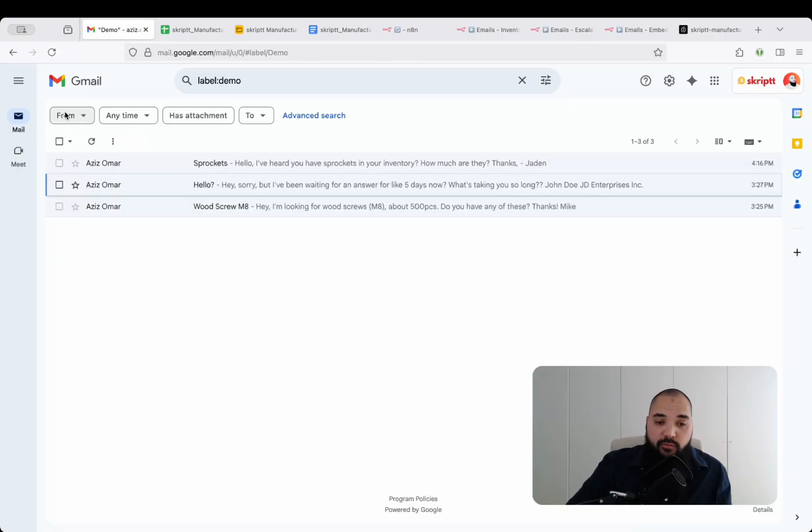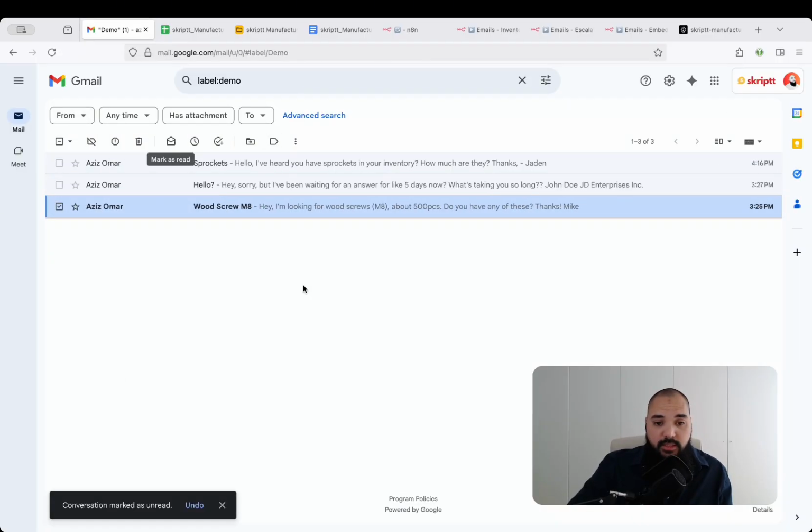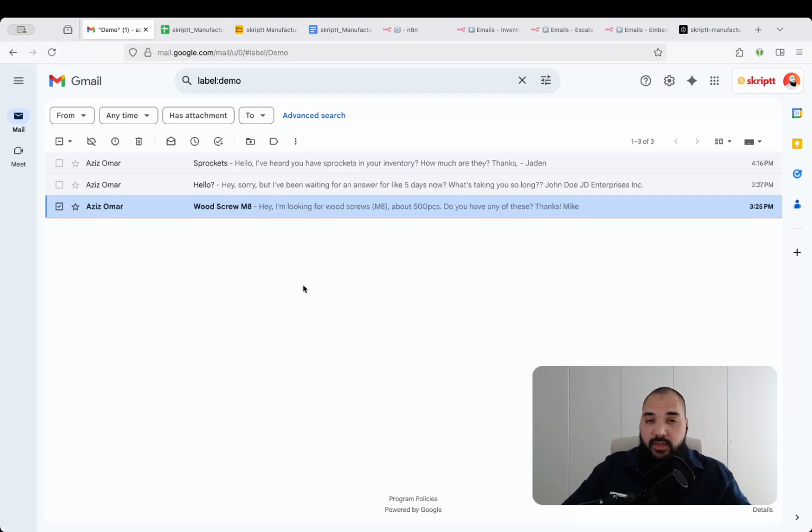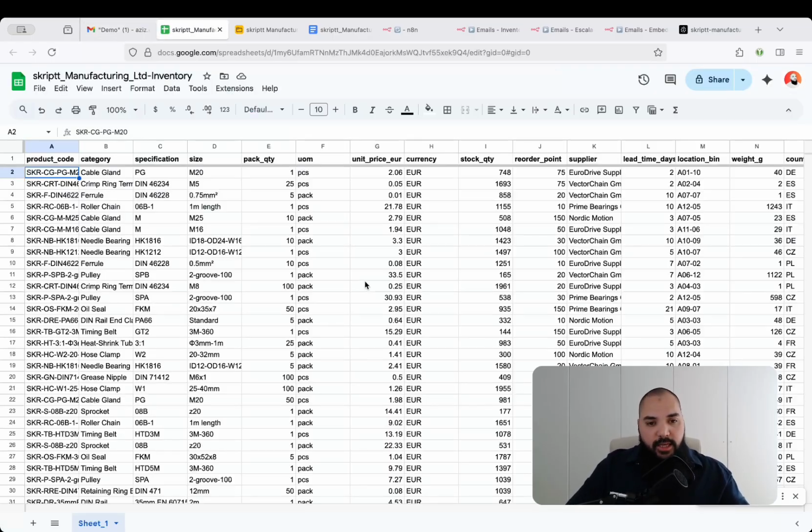And you might have to deal with these different kinds of inquiries and with these kinds of emails in different ways. And you want your email agent to adhere to certain principles. And then obviously also in regards to the product availability question, give the right answer, right? And let's say you have a database like this one. So this is just a simple Google Sheet, but this can be in Excel. This could be something in SAP or even in a MySQL database, right? So this is just a placeholder for any kind of database.